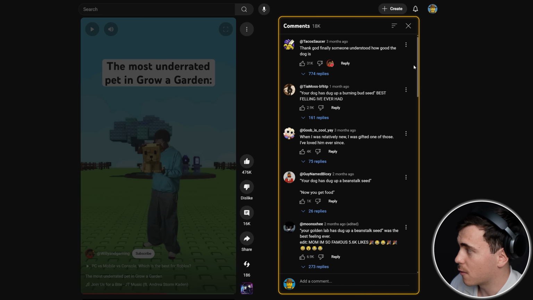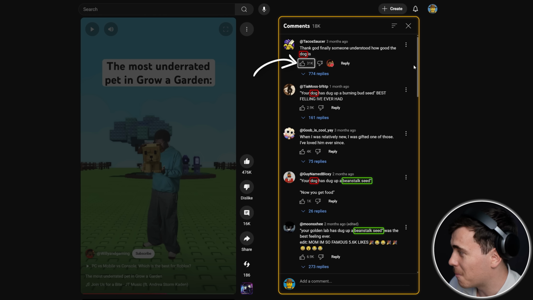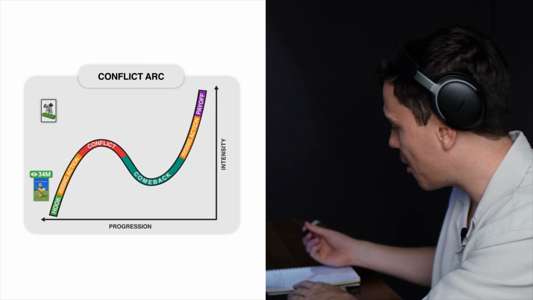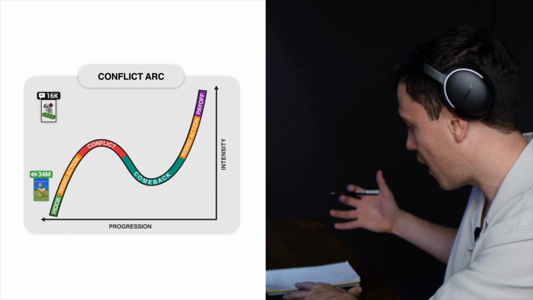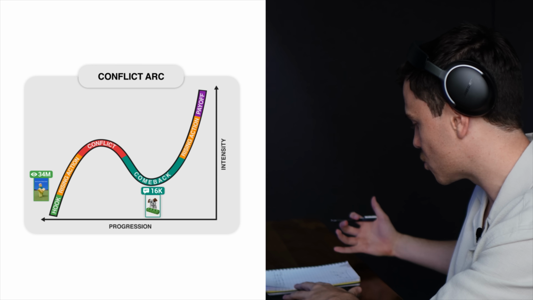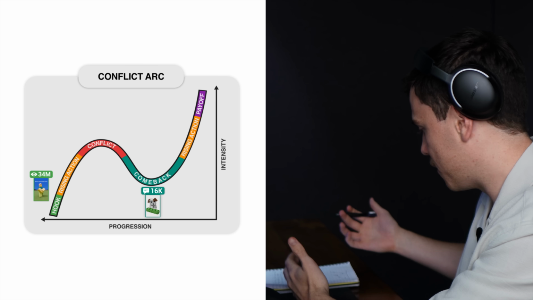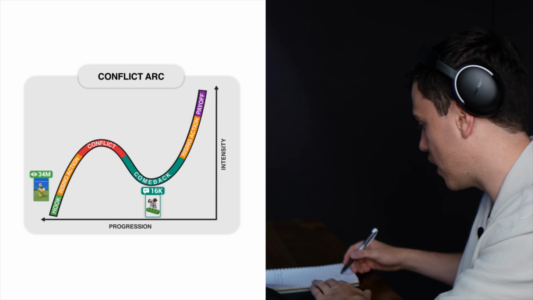All of the comments are referring to a certain game mechanic of having a dog, which has allowed them to get what seems a very desirable game item of a beanstalk seed. And some of the comments here have over 30,000 upvotes. So I have noted this down, and I think we can integrate this proven idea into perhaps the comeback of our short, where the dog would dig up a beanstalk seed for our farmer to go ahead and make a comeback.